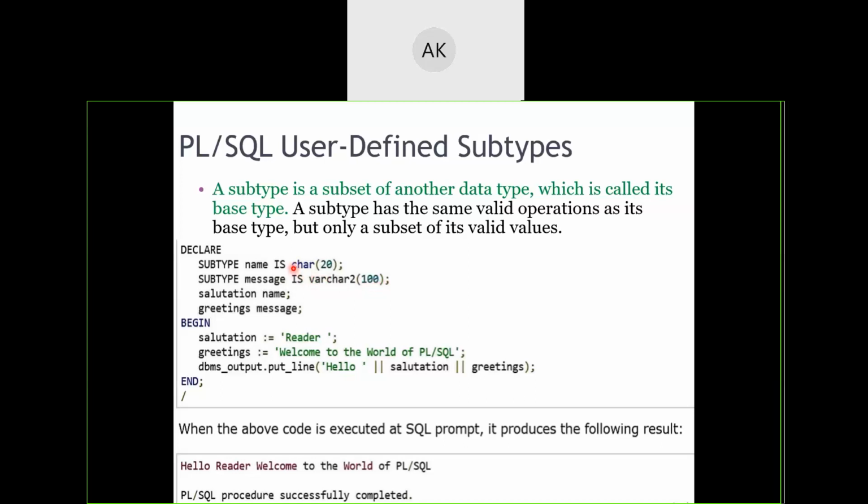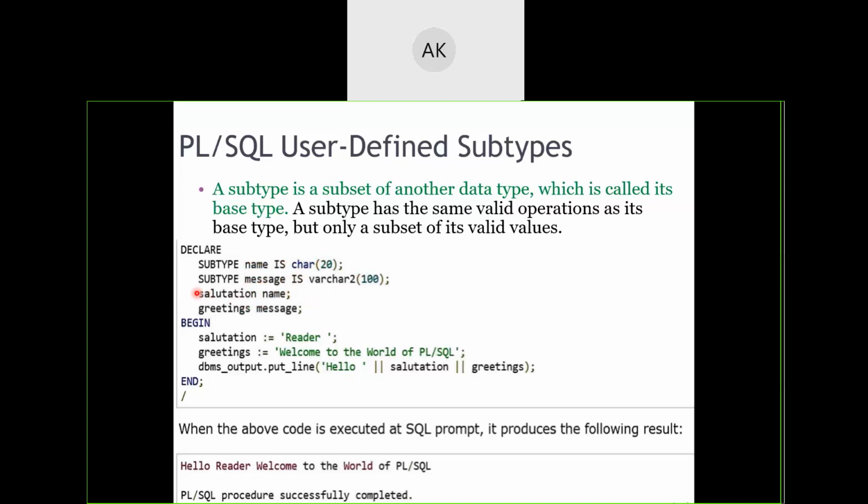So wherever I was able to use char of 20 and varchar2 of 100 in a normal program, there I can mention them as name and message. So name will represent char of 20, message will represent varchar2 of 100.